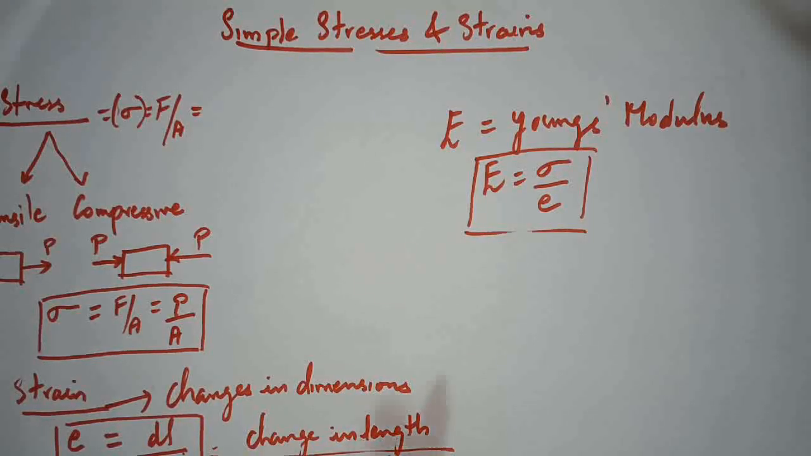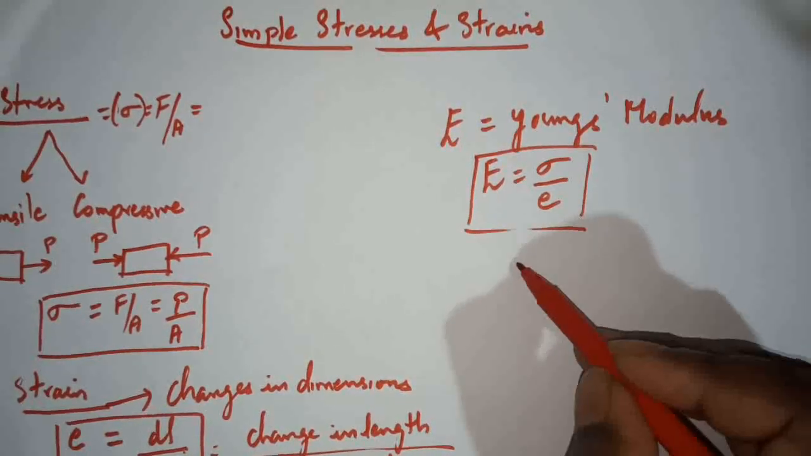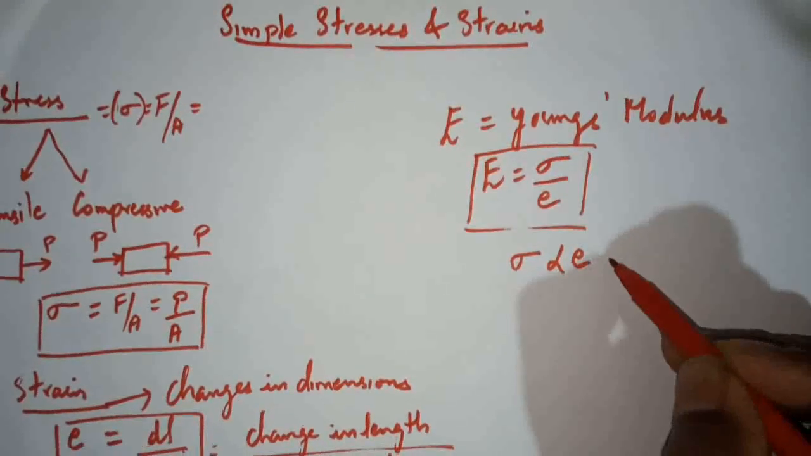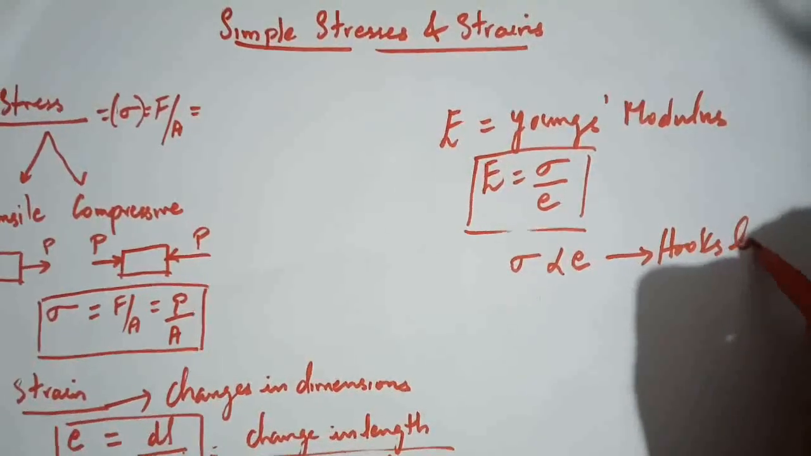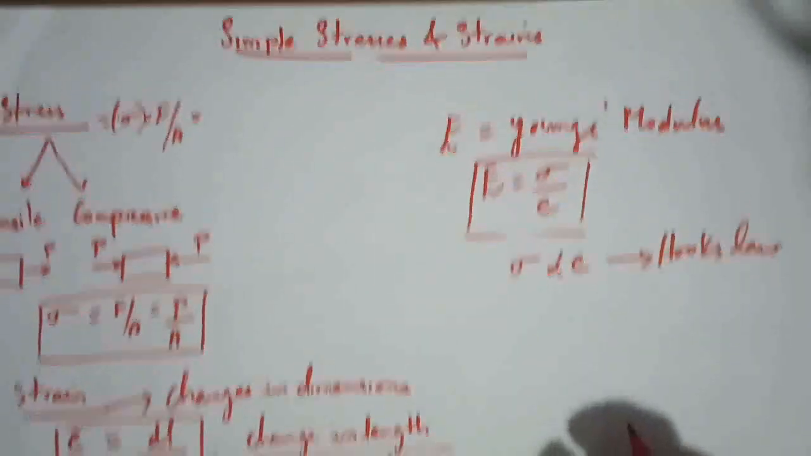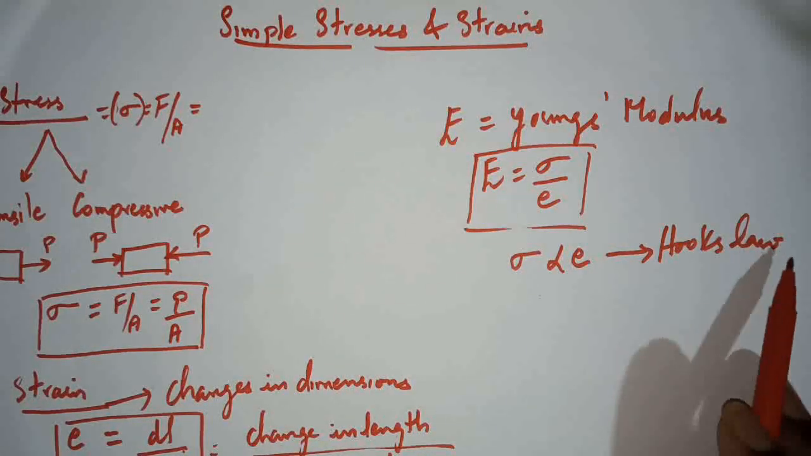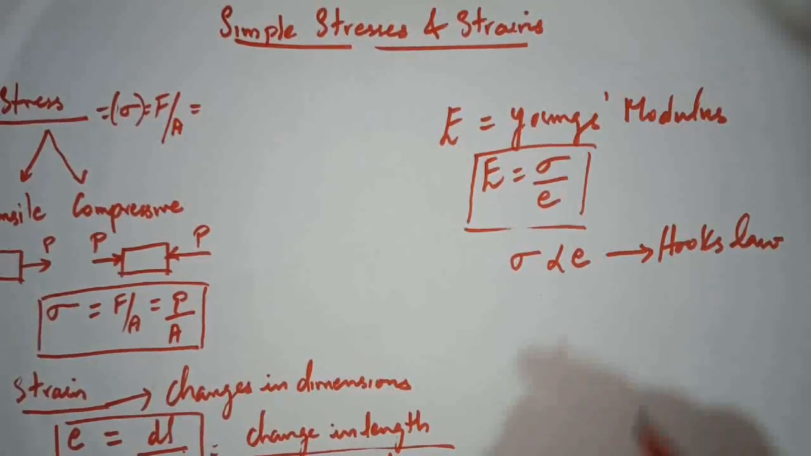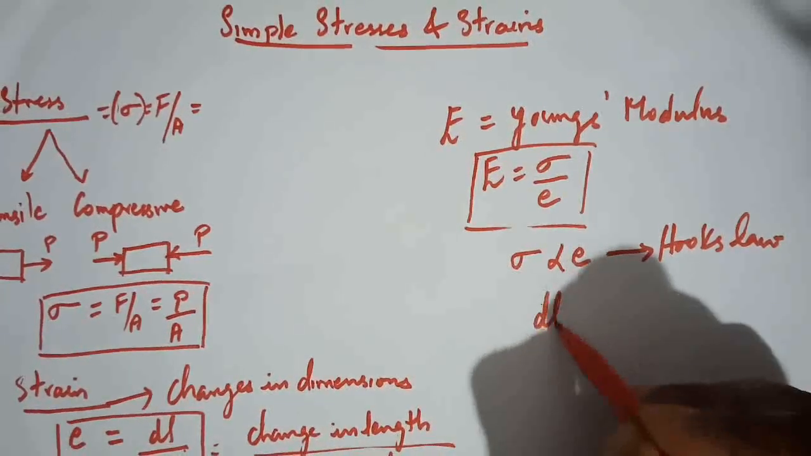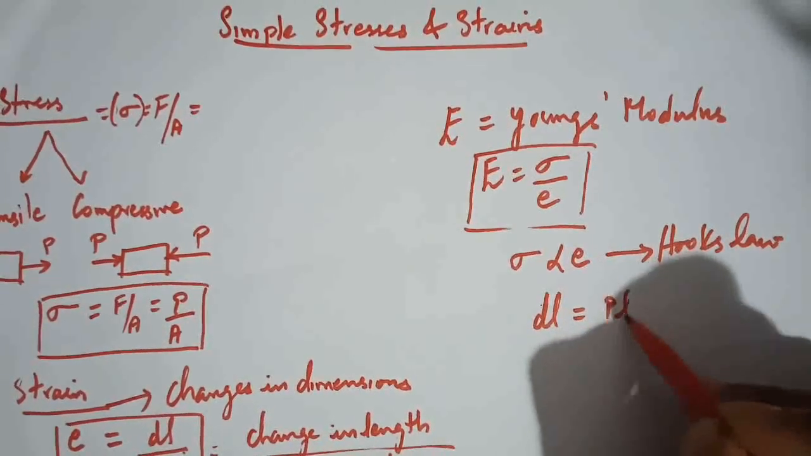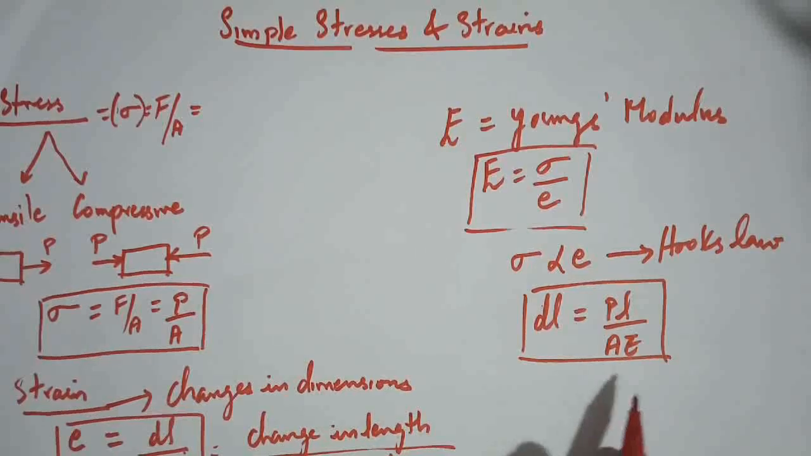Also, within the elastic limit, stress is directly proportional to strain. We call it Hooke's law. Within the elastic limit, stress is directly proportional to strain. We call it Hooke's law. And one more, we can derive a formula for change in length, which is given by PL by AE. Change in length is given by PL by AE.